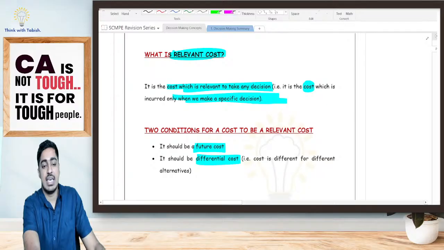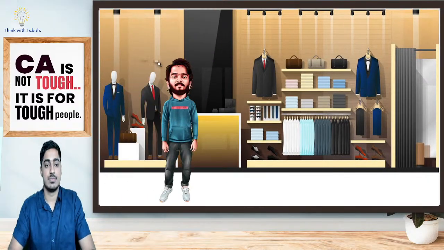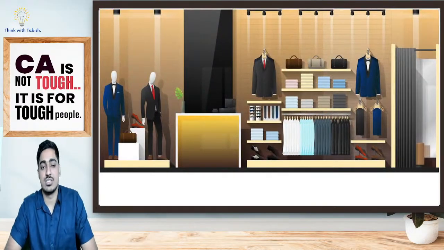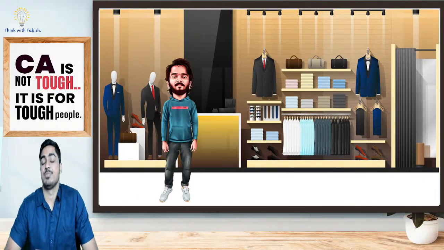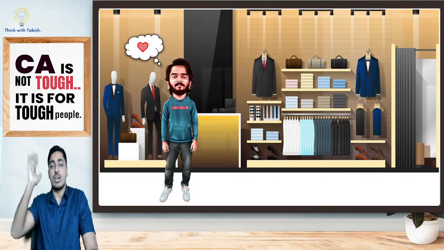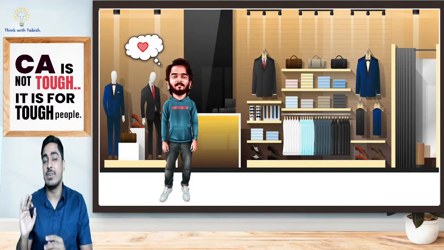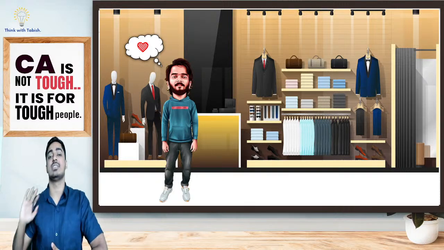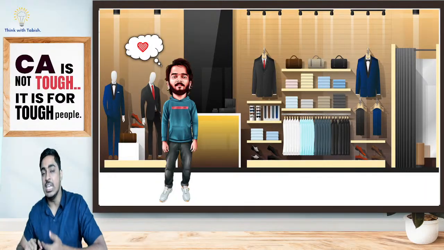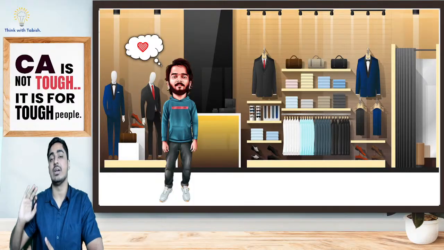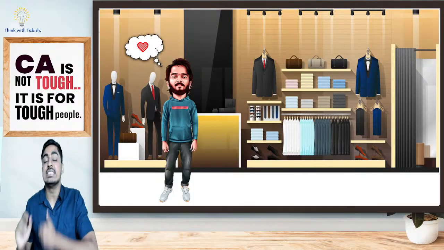Pay attention, students. I'll give you a very simple example. Suppose this is our boss. Our boss fell in love, so now he wants to go on a date. So the boss is calculating the relevant cost of going on a date. What is the relevant cost, students? It is the cost which is incurred only if he takes a decision. That is, this cost will be incurred only if he goes on a date. Otherwise, this cost is not incurred. That is the relevant cost.